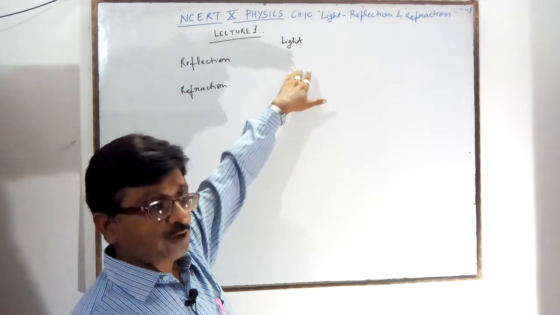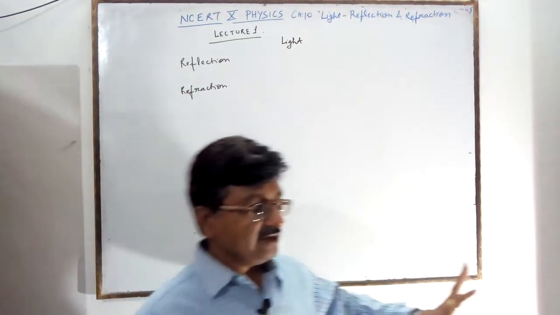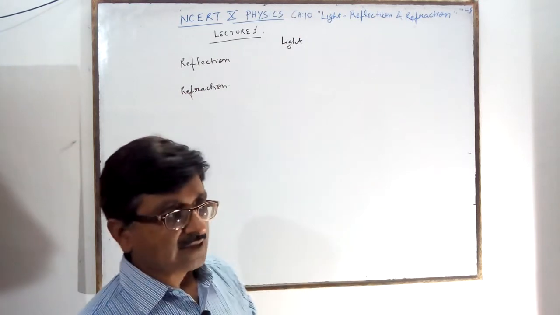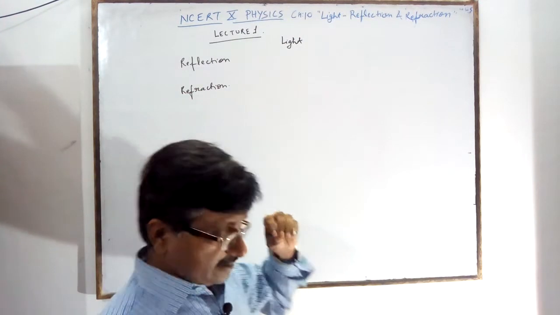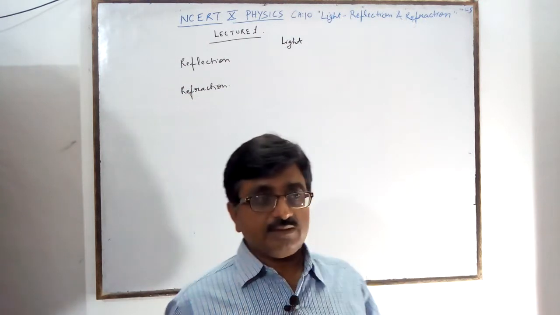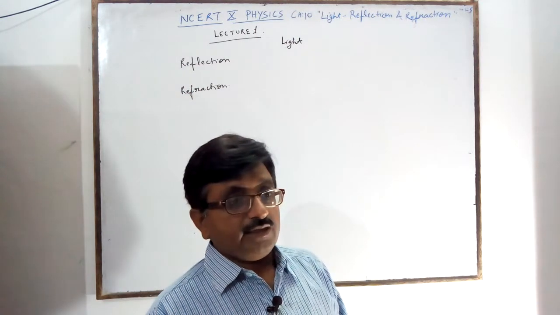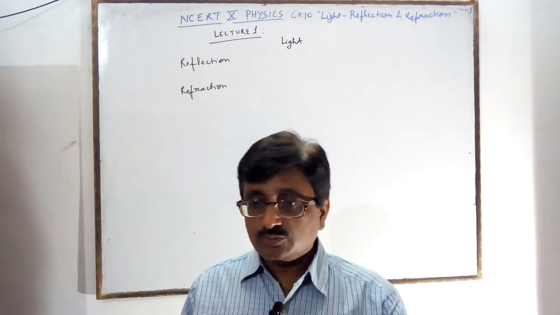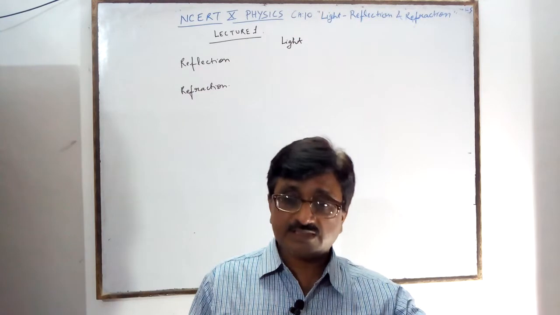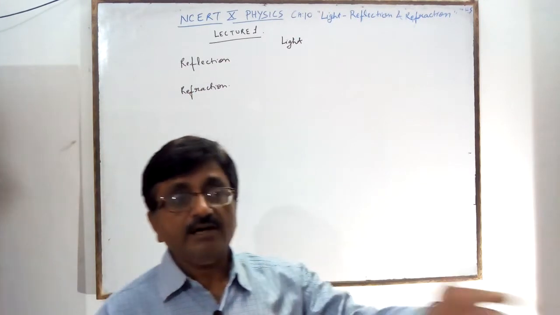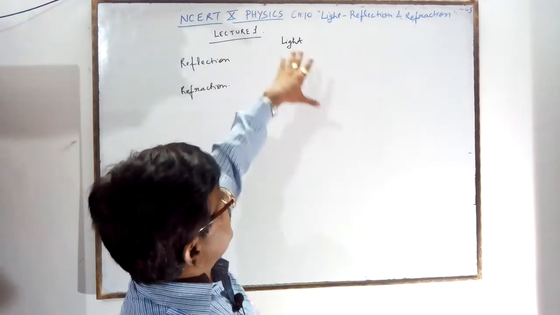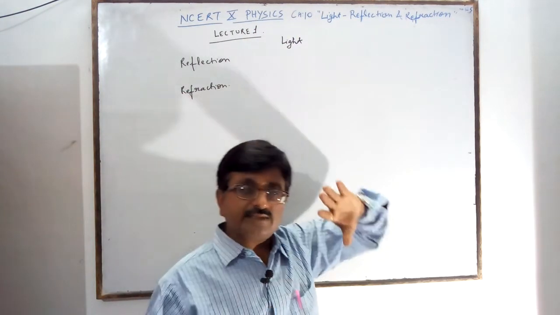Light is a very important thing. Without light, it is not possible to see anything. Light makes things visible. Anything is visible to you, or anyone can see things, with the reflection when the light falls on it, or it emits its own light. On the basis of light, you are seeing many